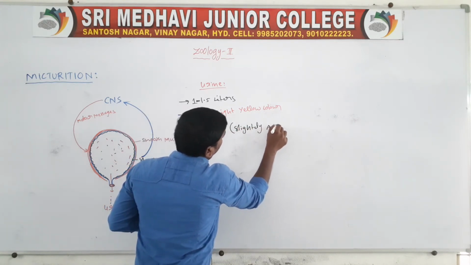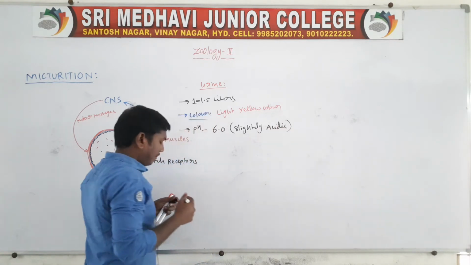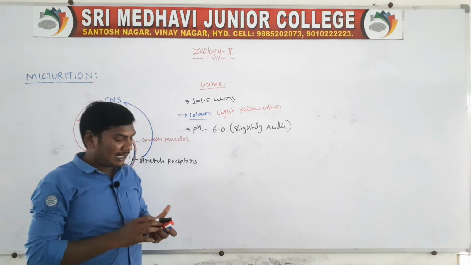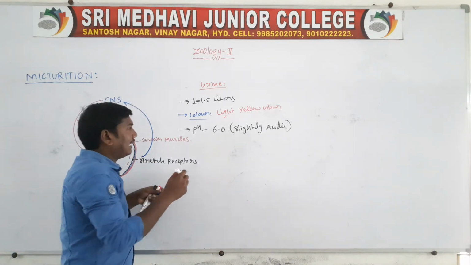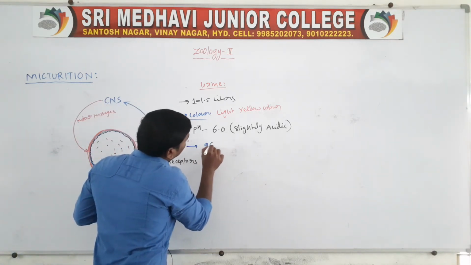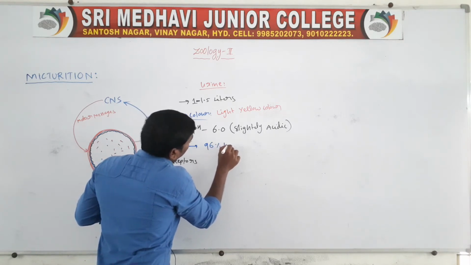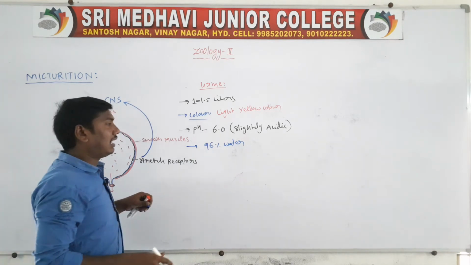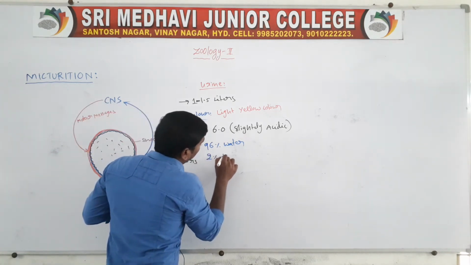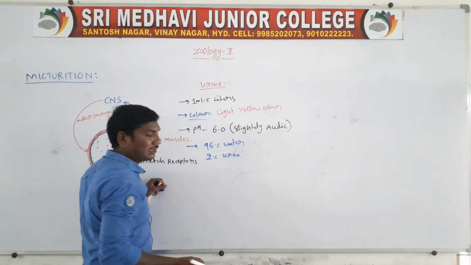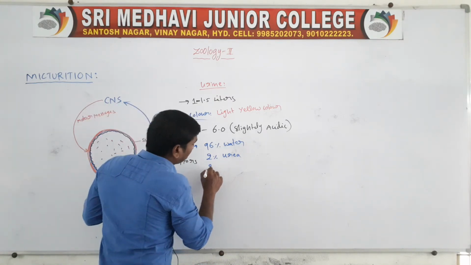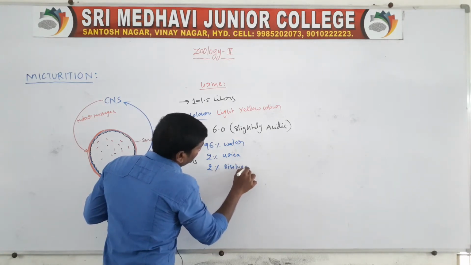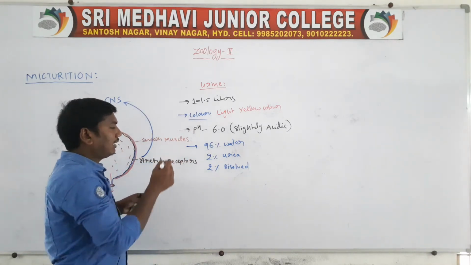The urine contains 96% water, 2% urea, and the other 2% is dissolved substances, so totally 100%.